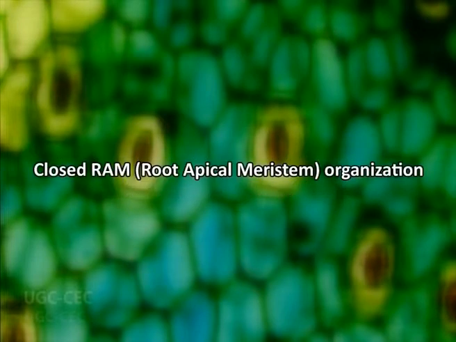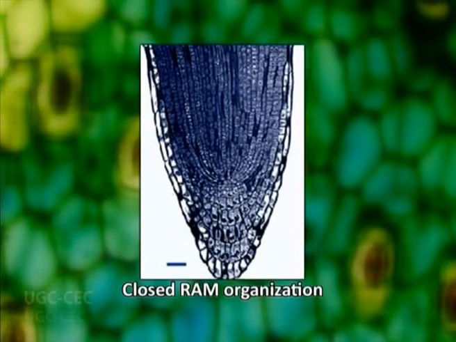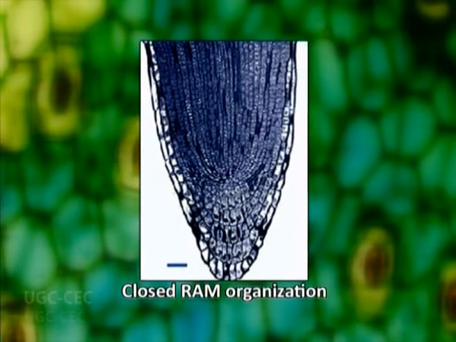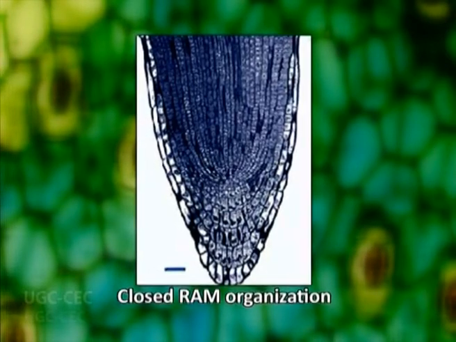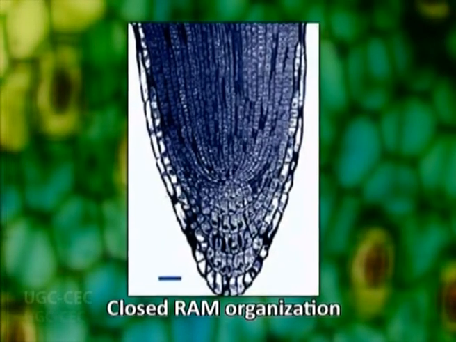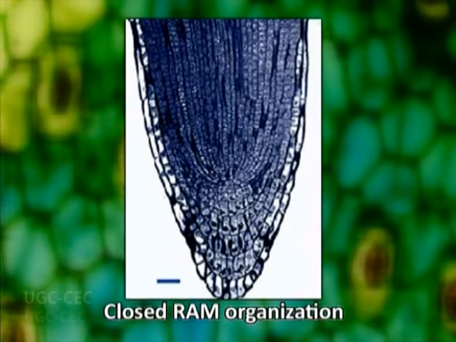Now, closed RAM organization. In this type, there are three specific tiers of initial cells, that is stem cells, from which all other cells in the root body and cap are connected by lineage. One tier for the vascular cylinder, one for the cortex, and another for the epidermis and root cap, for example in flax. A fourth tier of initials called calyptrogen derives only the root cap, is found only in grasses, and is lacking in roots of dicotyledonous plants.